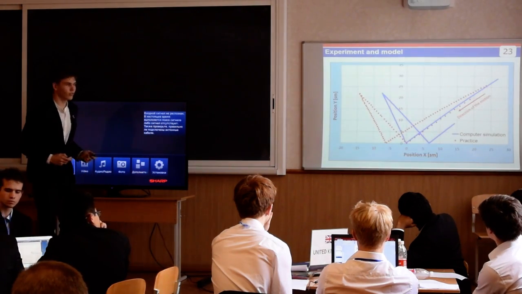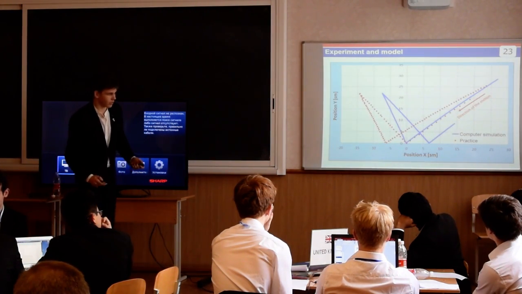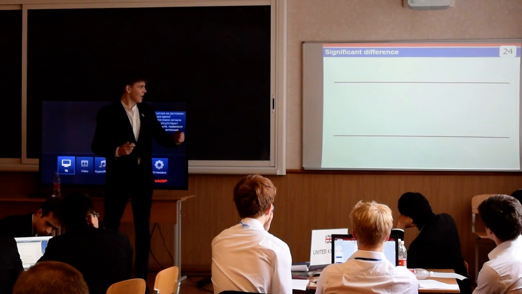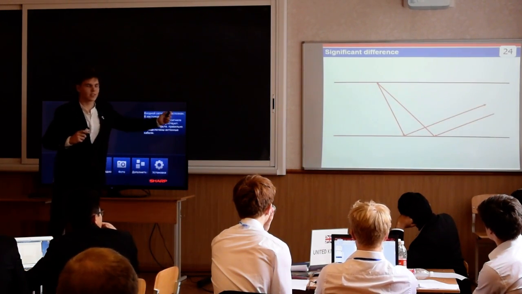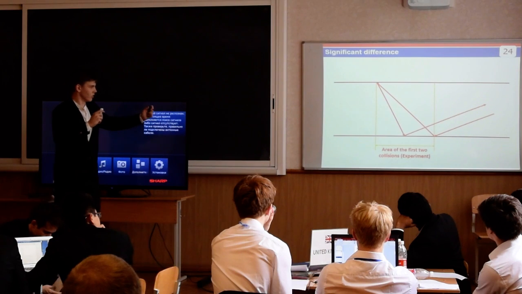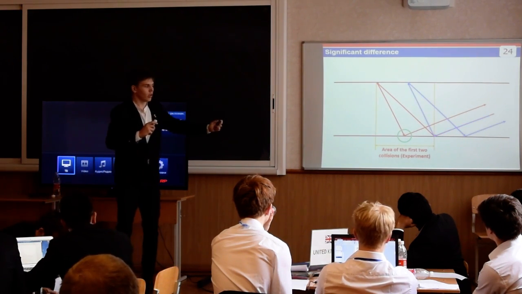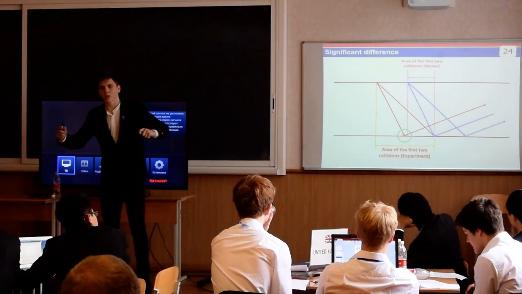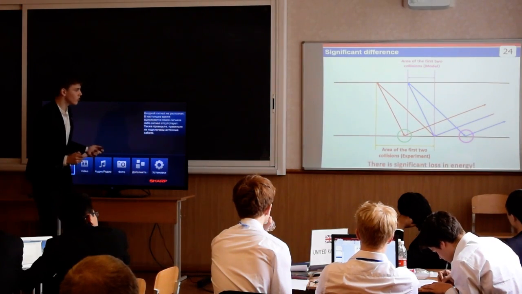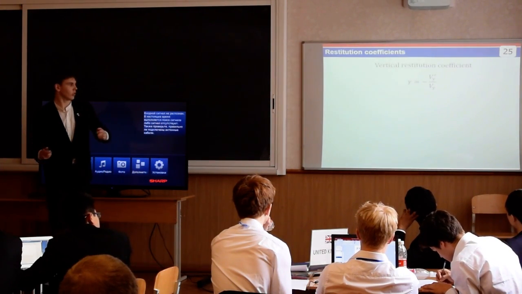However, comparison of trajectories shows significant differences. Let's consider this result. In the experiment, the third collision happens in the space between the first and second collisions. However, in our computer model, the third collision takes place outside of this zone. As was mentioned before, we assume that there isn't any loss in energy.